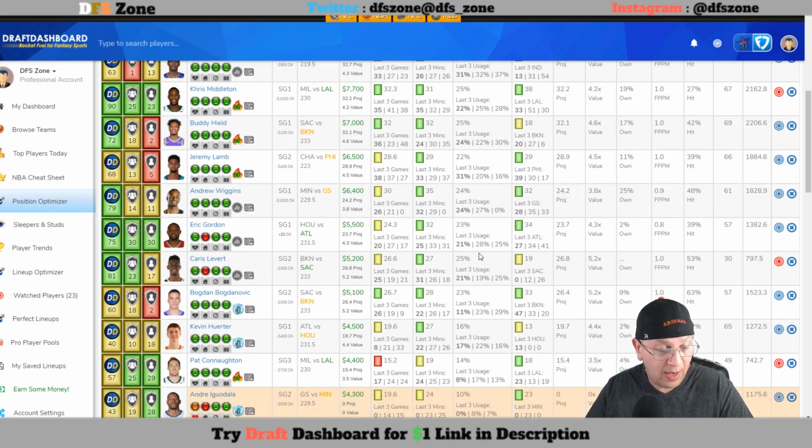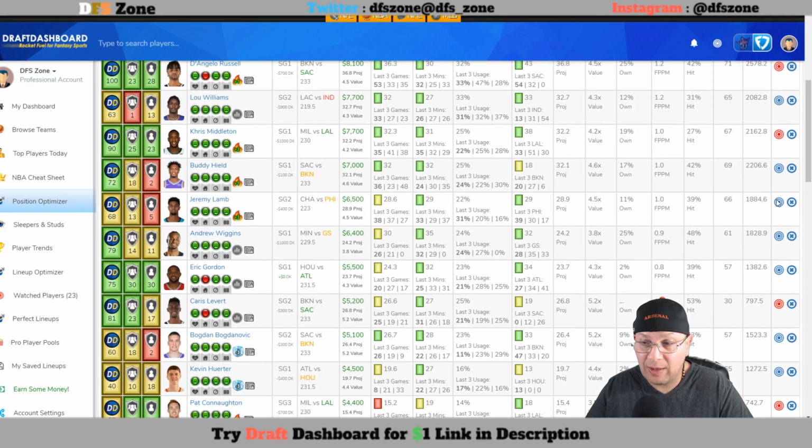Then Jeremy Lamb will be my next guy. As a matter of fact, I don't even have it highlighted, but Jeremy Lamb is in play for me as well at 6,500 and 6,100 on DK. I think he's okay on both platforms, but obviously the FanDuel price stands out for me. He'll probably be the cheapest guy that I would consider on FanDuel as far as shooting guard. 6,500 for him. You pretty much need 33.